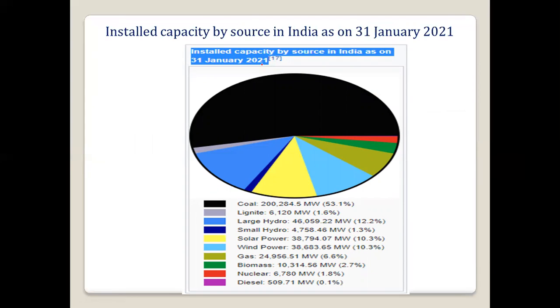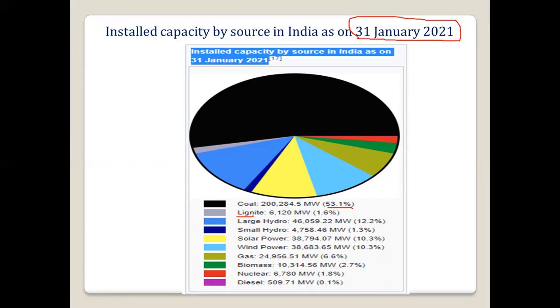If you see the installed capacity in India as of, this is the latest data I am taking, 31st January 2021, we are using 53.1% coal-based power plants, which is around 2 lakh 2084.5 megawatt.